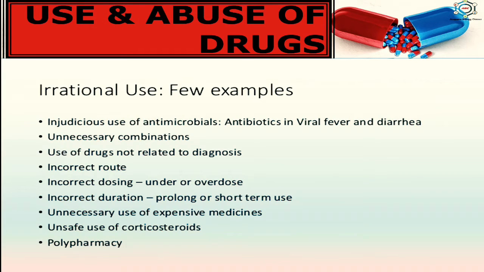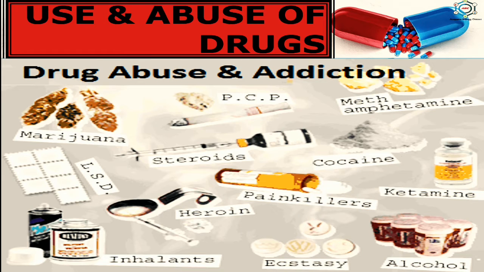Now, here you can see drug abuse and addiction. There are some substances which are used for drug abuse and addiction. These are marijuana, PCP, methamphetamine, steroids, cocaine, LSD, heroin, painkillers, ketamine, alcohol, ecstasy, inhalants, etc.